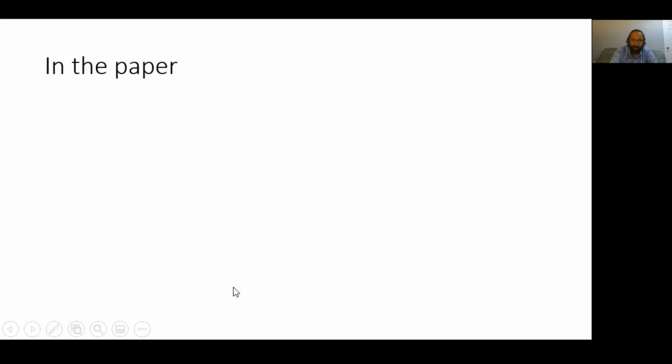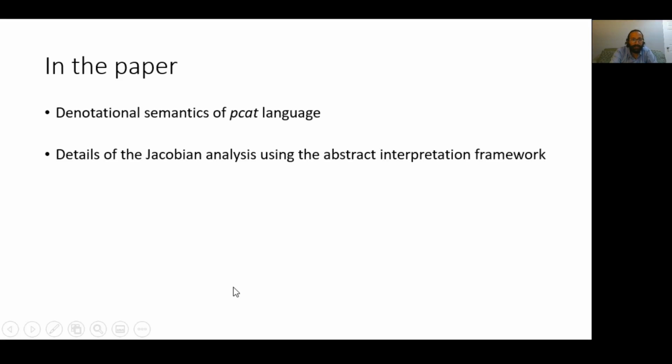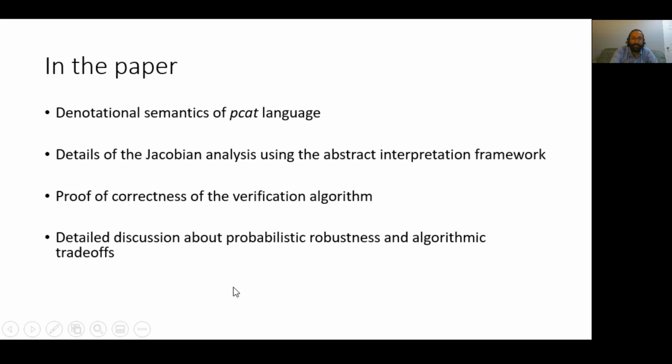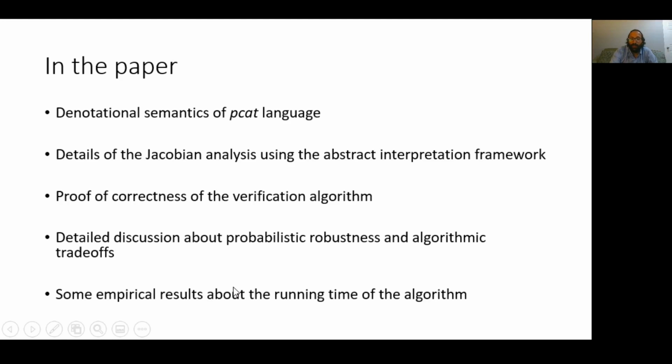Our paper has many more details. We describe the denotational semantics of the pcat language. We give details of the Jacobian analysis using the abstract interpretation framework. We provide a proof of correctness of our verification algorithm. There's a detailed discussion about probabilistic robustness and algorithmic trade-offs in verifying different notions of robustness. There are also some empirical results about the running time of our algorithm. So I invite you to look at the paper and contact me or any of the other authors in case you have any feedback or comments.